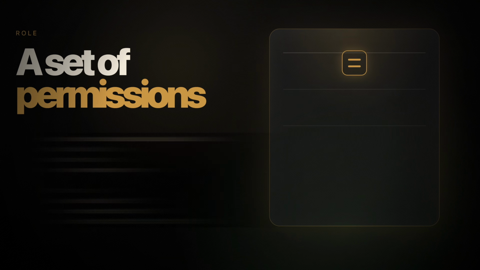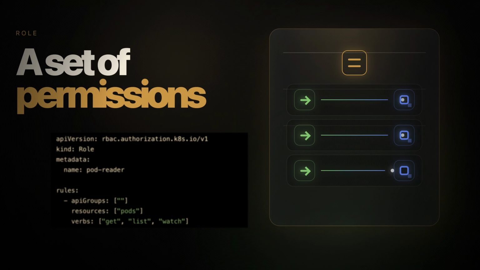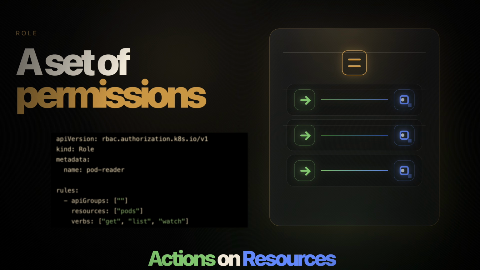Now let's say our backend application needs to access the pod information, nothing else. It doesn't need the deployments, it doesn't need the stateful sets, secrets, or anything else. Just pod information. So this is where the role comes in. A role defines a set of permissions: what actions are allowed on which resources. For example, on the resource pods, there are 3 actions included: read, list, and watch.